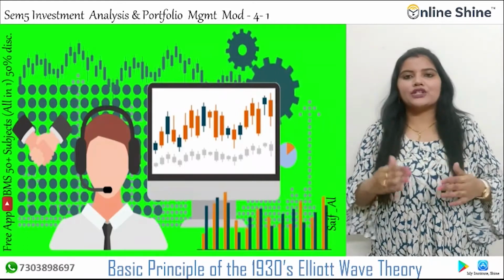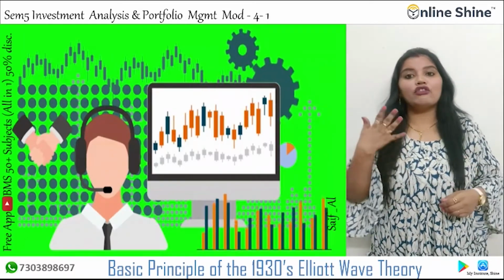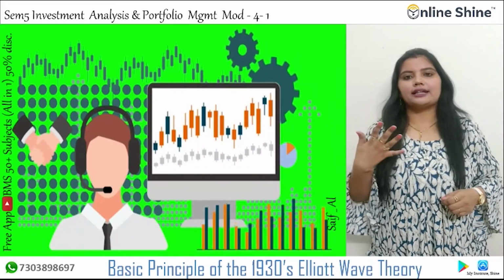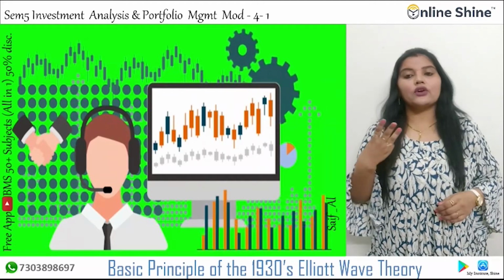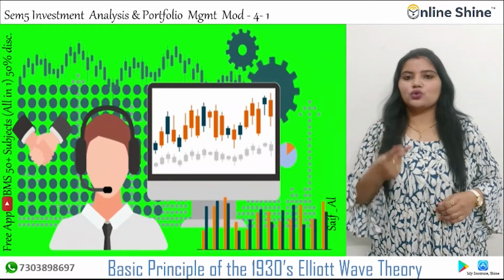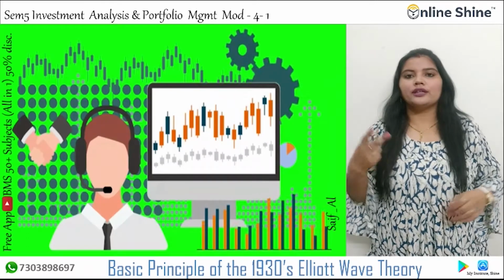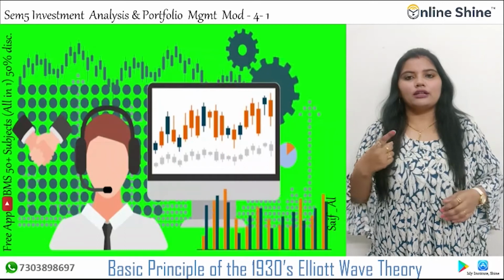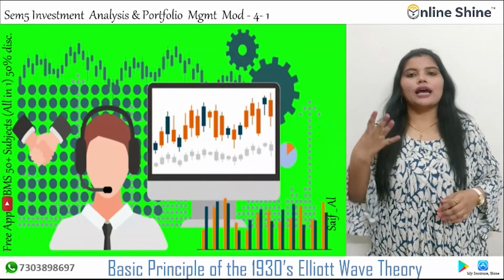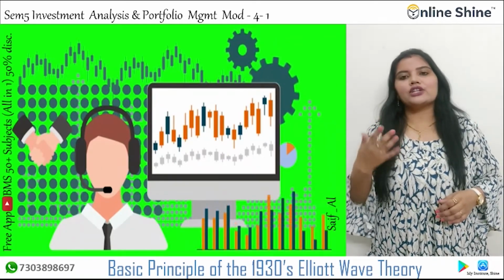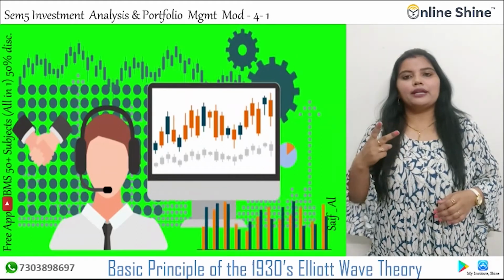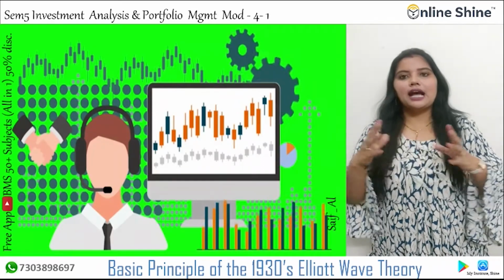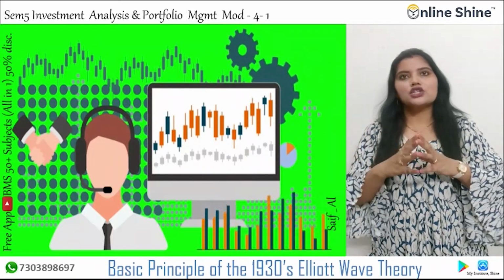Now, the next topic is the basic principle of the 1930s Elliott wave theory. Simply put, movement in the direction of the trend is unfolding in 5 waves called motive waves, while any correction against the trend is in 3 waves called corrective waves. So there are 2 kinds of waves, motive wave and corrective wave. The movement in the direction of the trend is labeled as 1, 2, 3, 4 and 5. The 3-wave correction is labeled as A, B and C. These patterns can be seen in long-term as well as short-term charts.